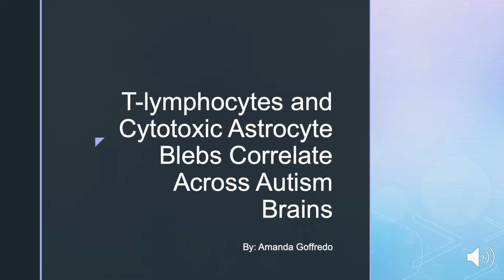Today I'm presenting a primary research article on T lymphocytes and cytotoxic astrocyte blebs correlate across autism brains. So just a little background on autism spectrum disorder, also known as ASD. It manifests in early childhood and is diagnosed based on behavioral deficits. Core symptoms include social communication challenges as well as restricted repetitive behaviors.